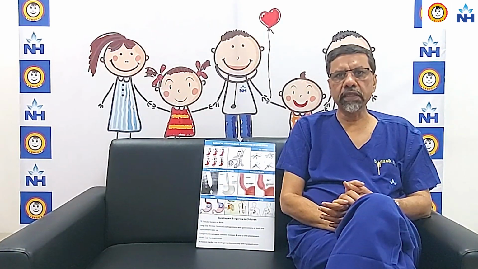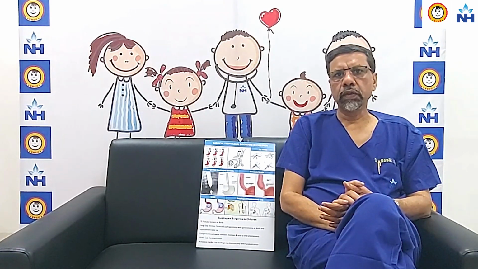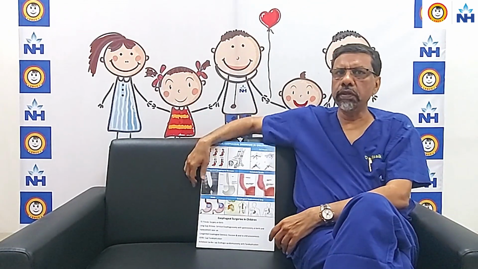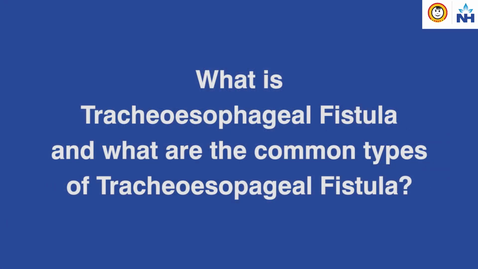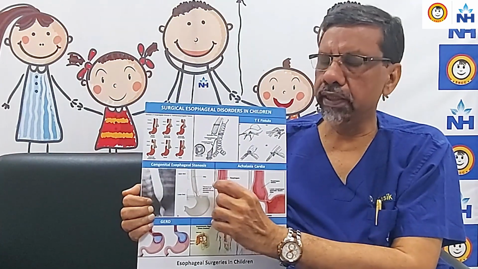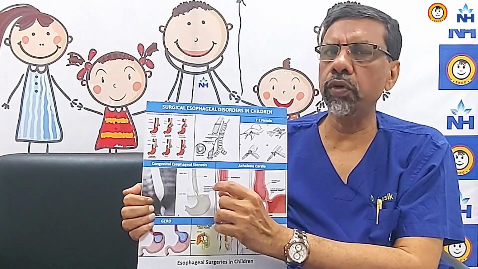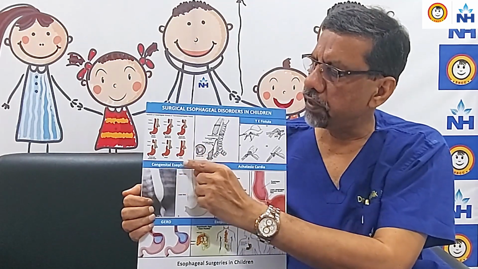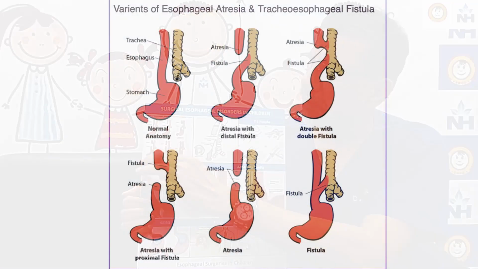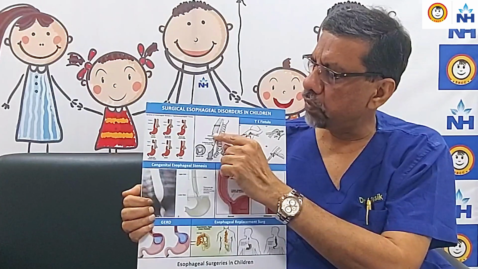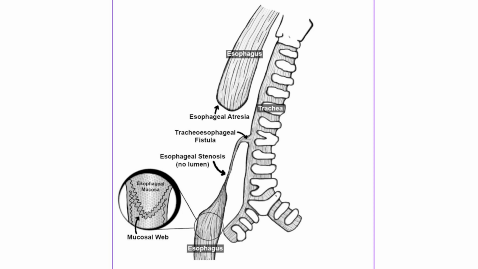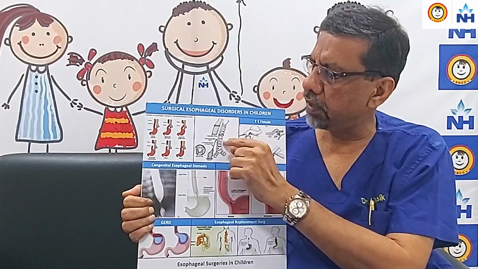Today we will discuss in short about surgical esophageal diseases in children. So we will start with tracheoesophageal fistula. One of the commonest conditions we see in newborns is tracheoesophageal fistula. There are different types, the commonest being where the upper pouch of the esophagus ends blindly and the lower pouch is communicating with the trachea.